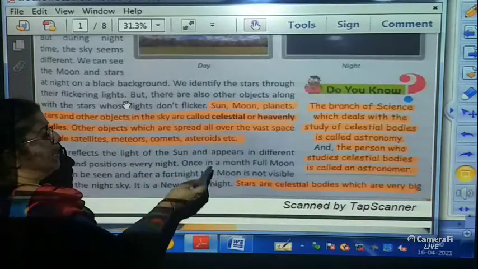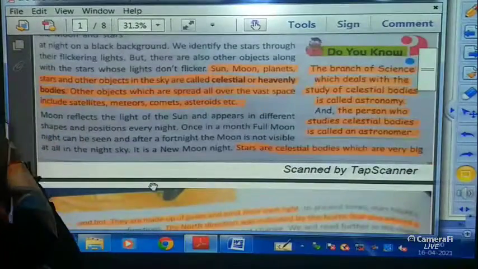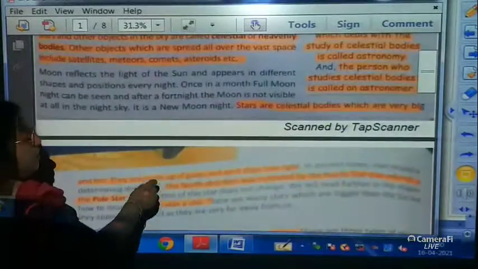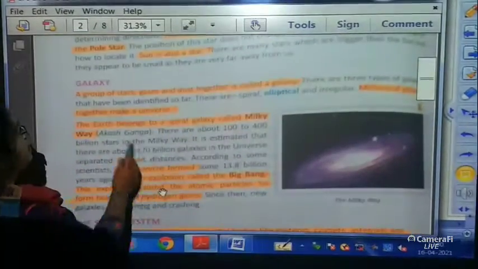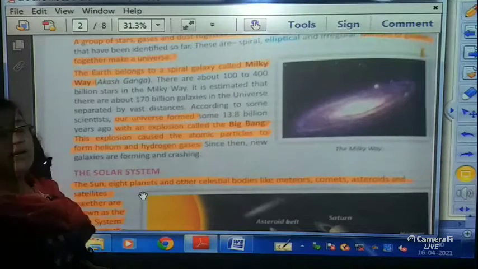So once again I will say celestial and heavenly bodies are the objects which are there in the sky, in the universe, and the galaxy also we have learnt about. So let us keep it till here.